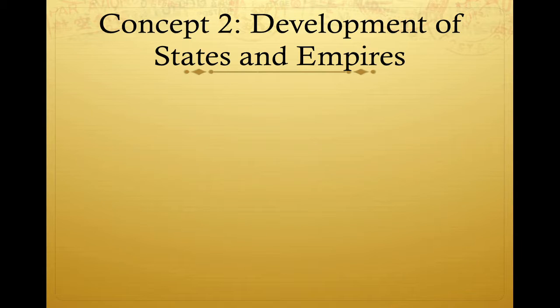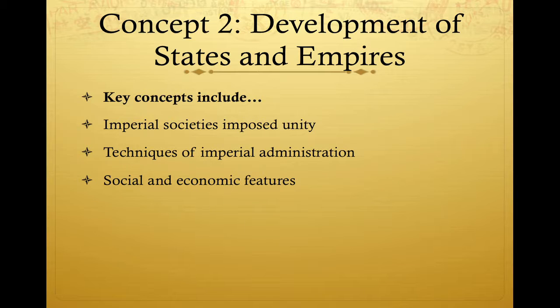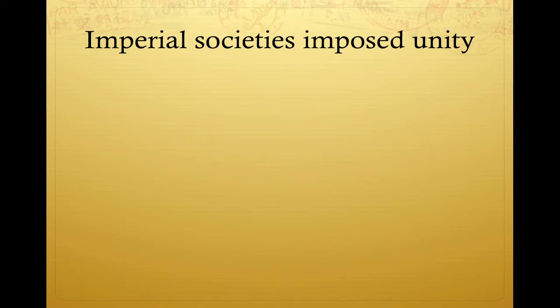The next big concept is political in nature. It's on development of states and empires. The key concepts include the fact that these imperial societies impose unity on people, the techniques of imperial administration, social and economic features, and the causes of the decline or collapse of the empires. First, imperial societies impose unity. This section just reviews the major empires. You should know the location and dates of each, as well as basic information about them.